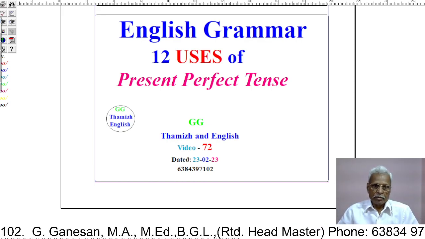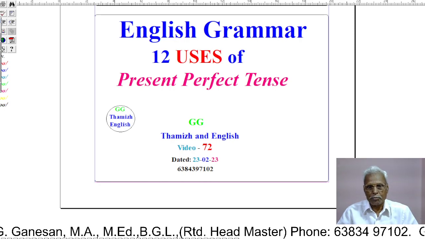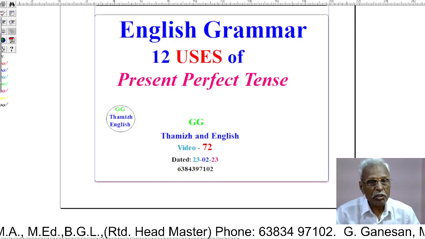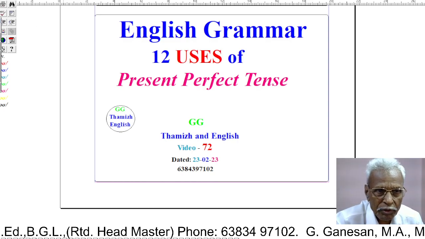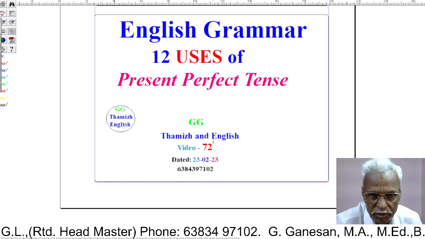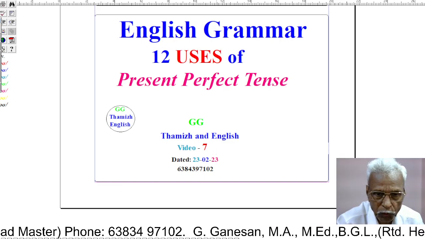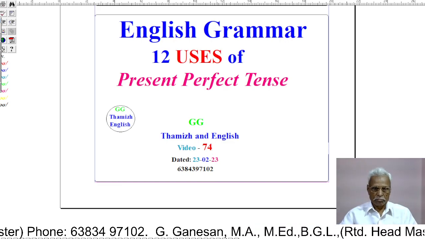English grammar, 12 uses of present perfect tense. Video number 74.